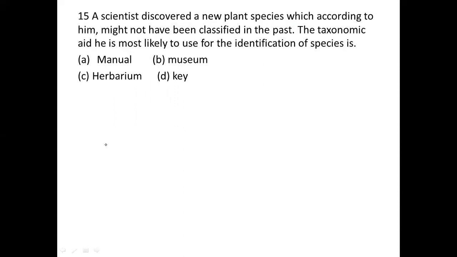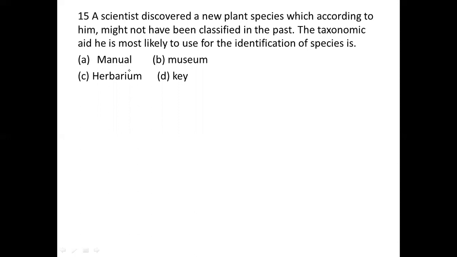See, the 15th question. A scientist discovered a new plant species which, according to him, might not have been classified in the past. Which taxonomic aid is most likely used for identification of the species? Sometimes a manual will be used, usually we use a flora.